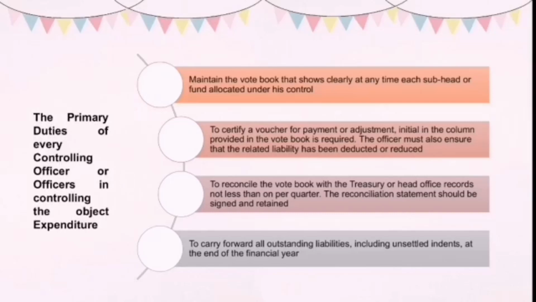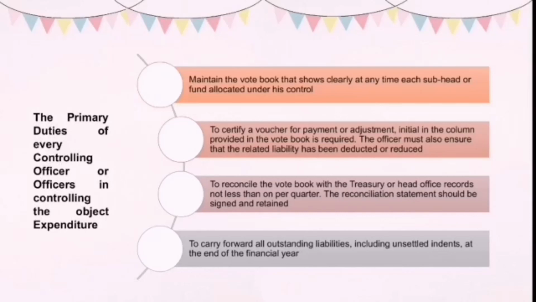For example, all debits and credits to the subhead or fund as and when they occur, together with the accumulated total of the net expenditure. Liabilities as they are incurred, proposals for allocations, payments, and transfers should be treated as liabilities. Liabilities should be deducted when they are paid. The total outstanding liabilities should then be adjusted accordingly.